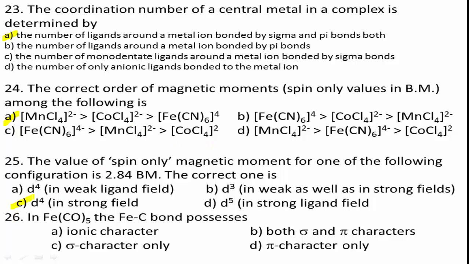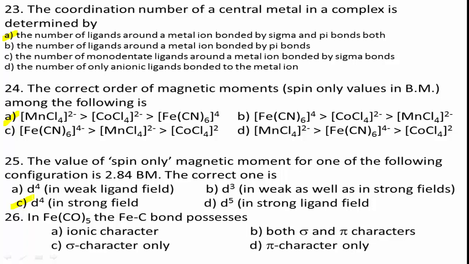Next question number 26. In Fe(CO)5, the Fe-C bond possesses: option A, ionic character; option B, both sigma and pi characters; option C, sigma character only; option D, pi character only. What is the question? In Fe(CO)5, the Fe-C bond possesses. Yes, in a metal carbonyl, the metal-carbon bond possesses both sigma and pi characters.